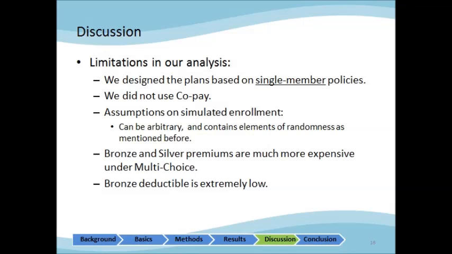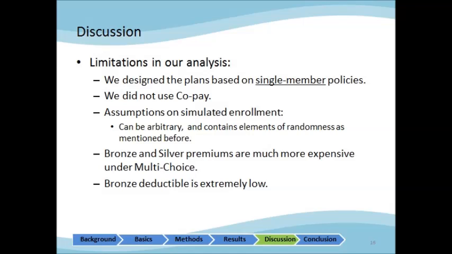Since we assume one plan covers one person, but in reality, a plan can cover more than one person, like a family with 2 or more people. This is one limitation of our analysis. Also, we did not use copay because we do not have data on how often people use medical services. Another limitation is our simulated enrollment. After enrollment criteria, we randomly assign people into certain plans and we decide the distribution of each plan.